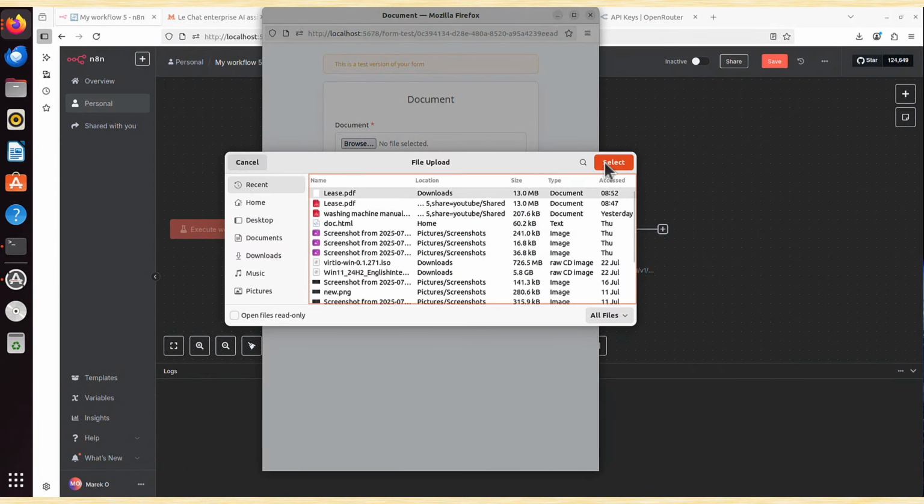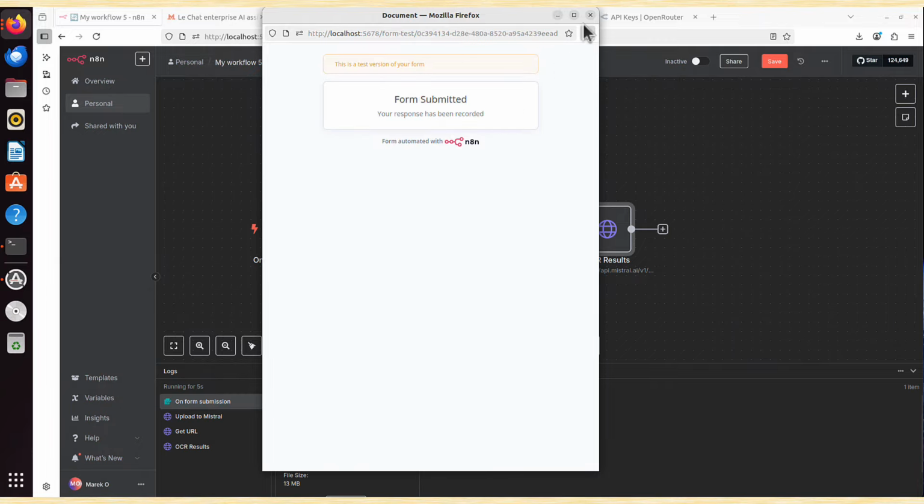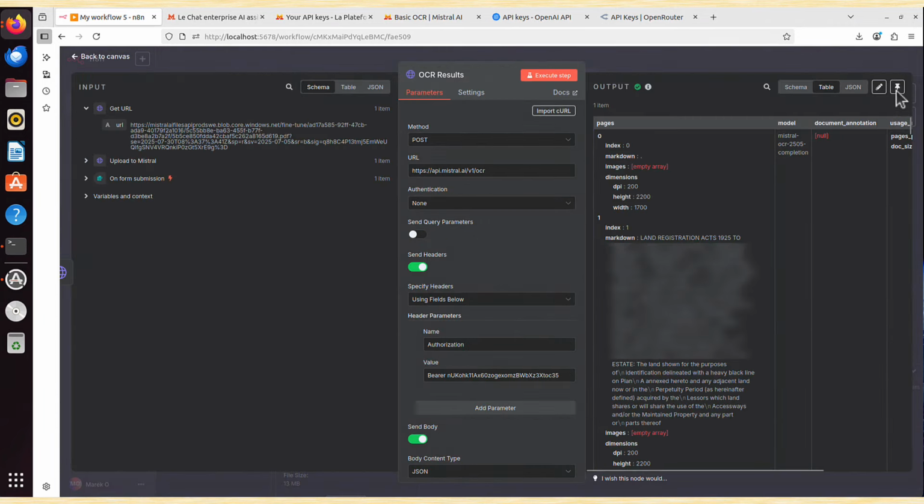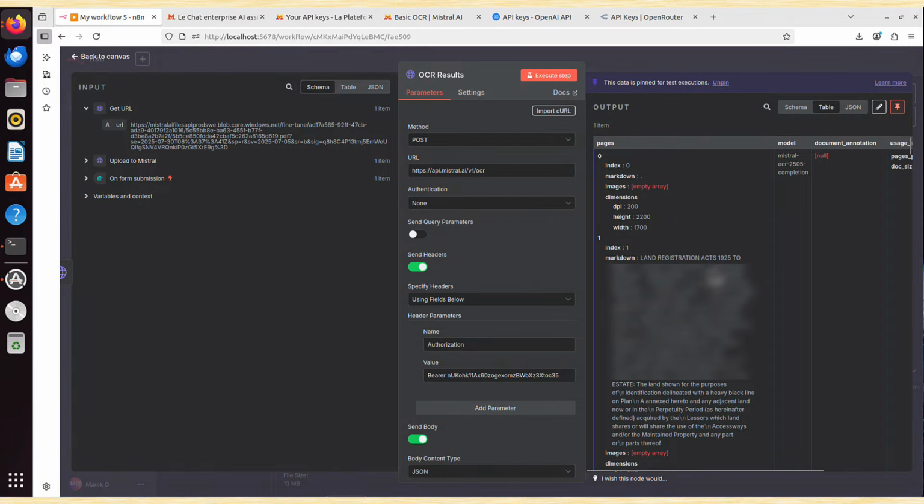Let's see what happens. Select, submit. It will go through these because they are pinned. Only this will be processed. Will it work as expected this time? And yes, we can see the workflow executed successfully. Let me pin this data before I forget, by clicking this pin data icon. And we can actually see already what was previously barely visible text we had in that PDF.